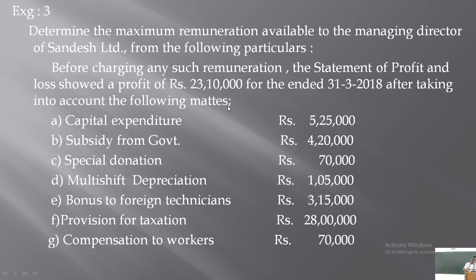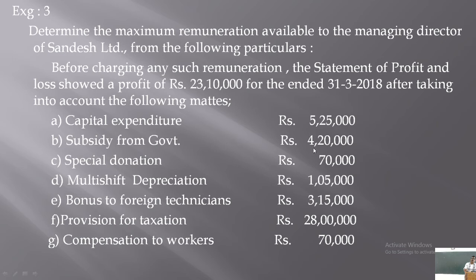23,10,000. This is already deducted, but it is not an allowable expenditure for the purpose of managerial remuneration. Therefore, as it is a capital expenditure, and capital expenditures are not allowed, this should be added back once again. 5,25,000 is added back to the profit.